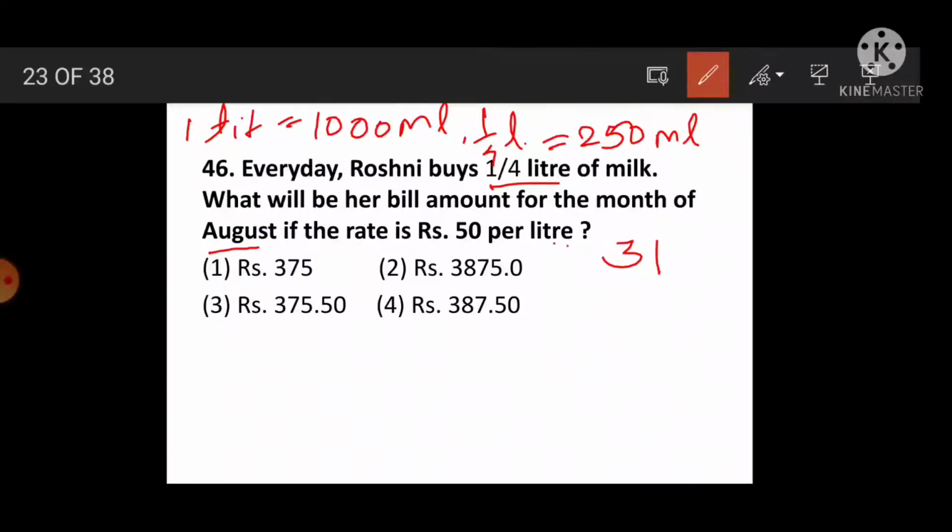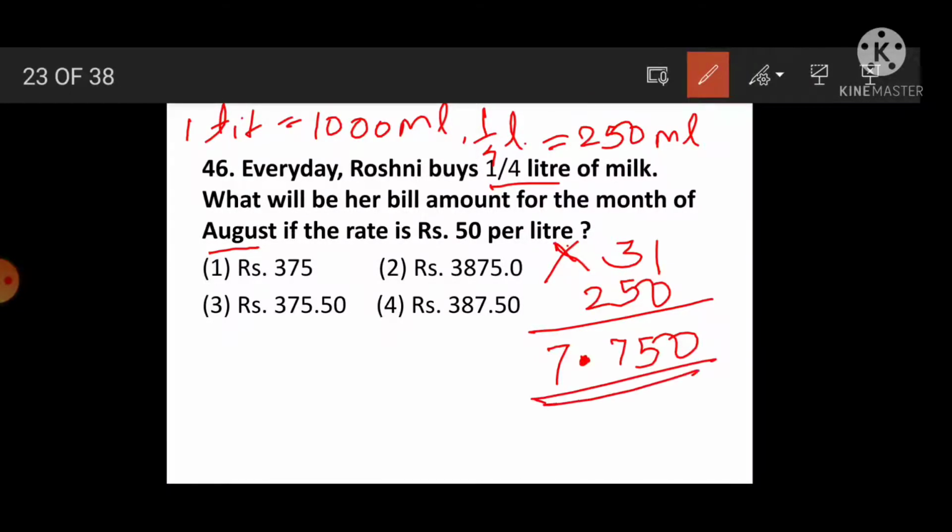So here, how much total milk does she buy? To find that we have to multiply 31 into 250 and the answer we are getting is 7,750. To convert it from milliliter into liter, here the point is given, not for the answer.